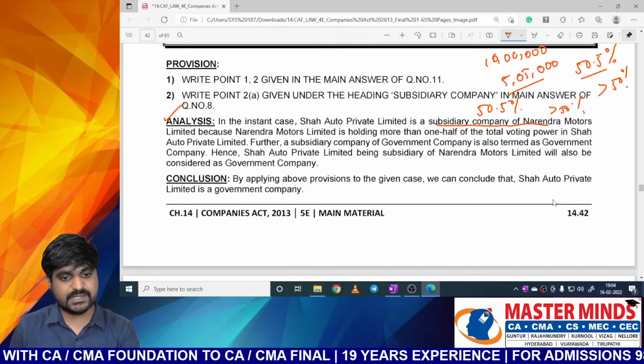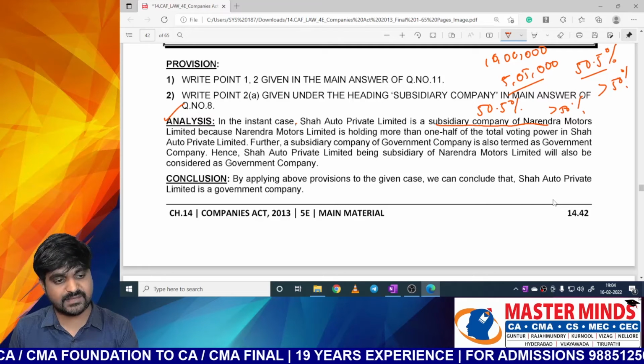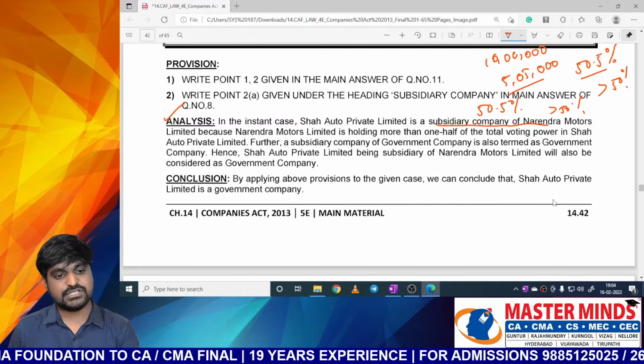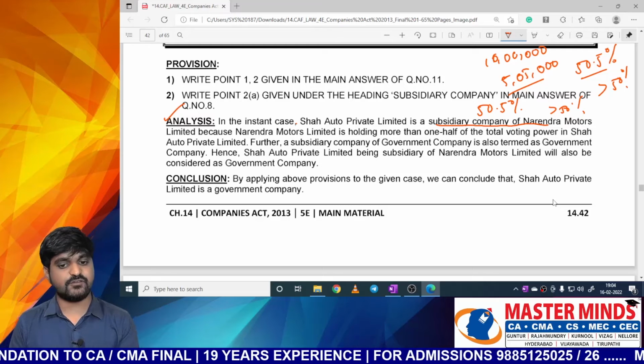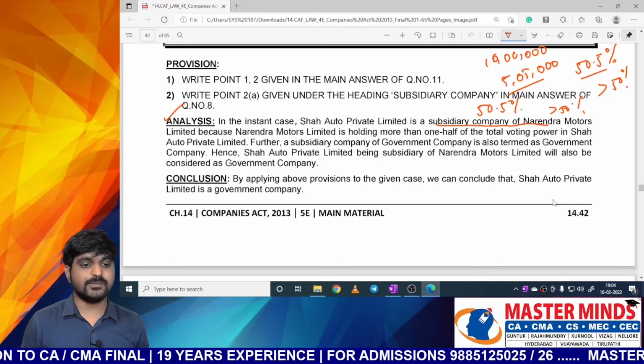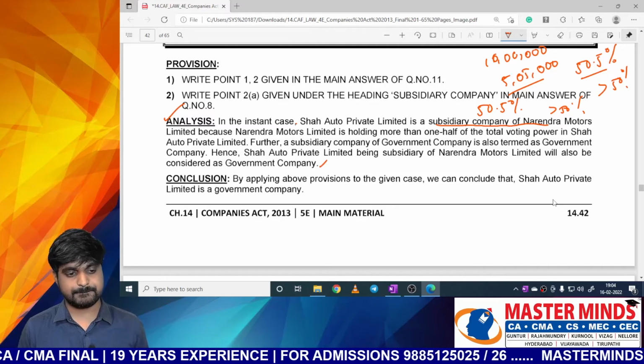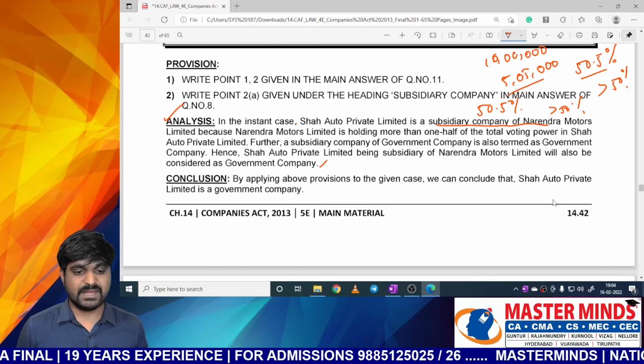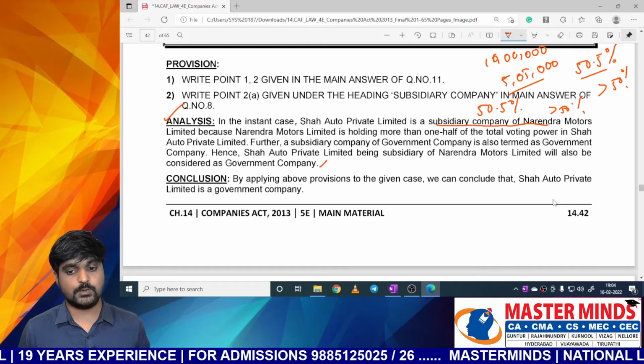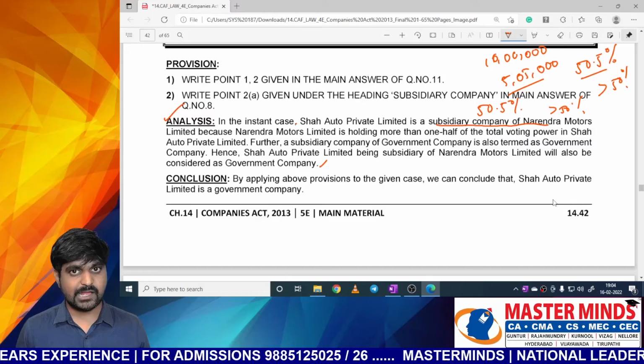Further, a subsidiary company of a government company is also termed as a government company. Hence, Shah Auto Private Limited, being a subsidiary of Narendra Motors Limited, will also be considered a government company. Next one, conclusion. By applying the above provisions to the given case, we can conclude that Shah Auto Private Limited is a government company.